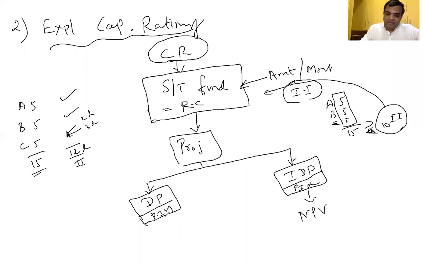If the project is divisible, net present value is not the criteria. The ranking is based on the profitability index. Now you understood the importance of the profitability index. Why, sir, only subtraction and division? No, the logic is there. So in case of a divisible project, what is the criteria for selection? Profitability index. In case of an indivisible project, you have to select the project based on NPV, net present value. Now got the idea? Yes, sir. So capital rationing arises only in case of what? Constraint, shortage of funds.